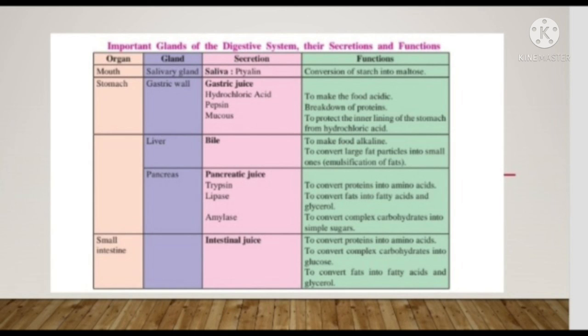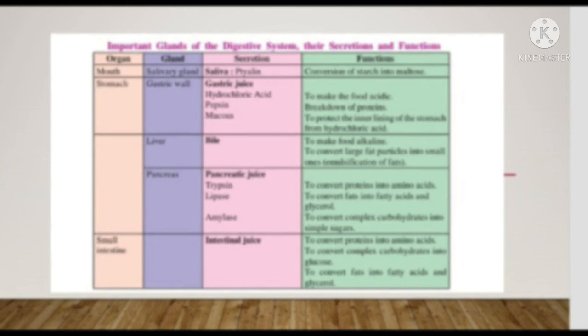Their functions are conversion of starch into maltose. They make food acidic. They make food alkaline. They break down protein. They convert protein into amino acids. They convert fat into fatty acids.